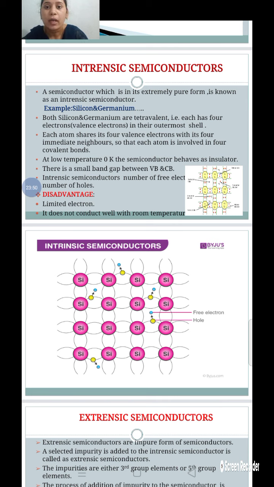At room temperature, due to thermal agitation, these four, let us see here.